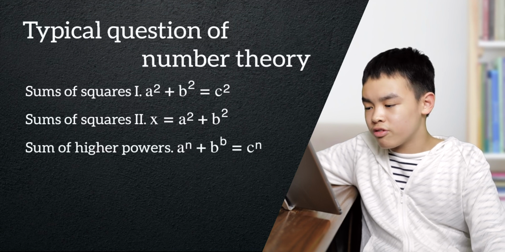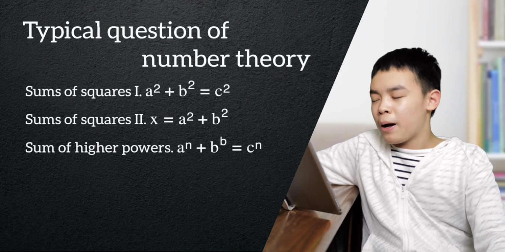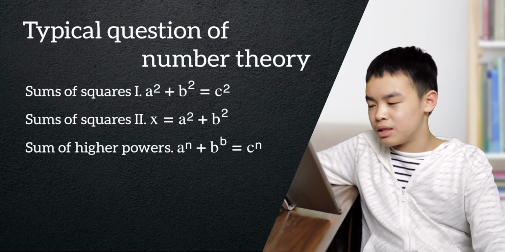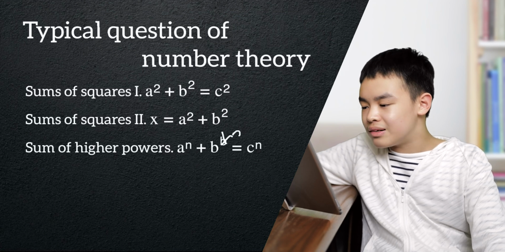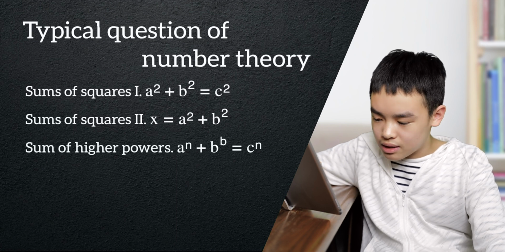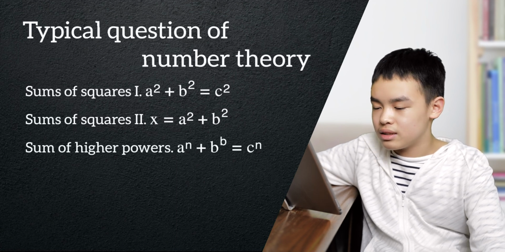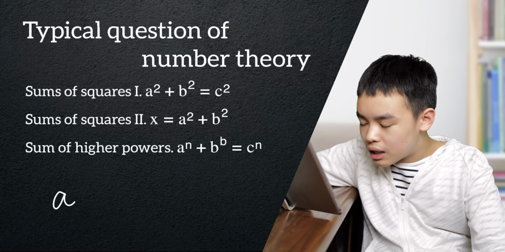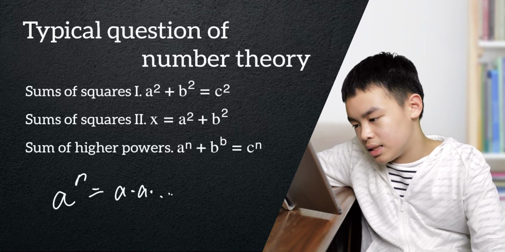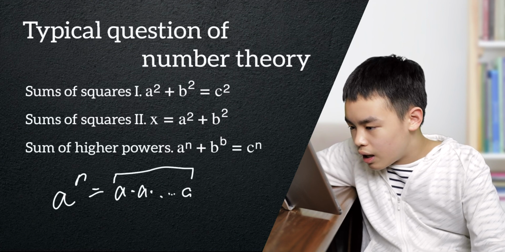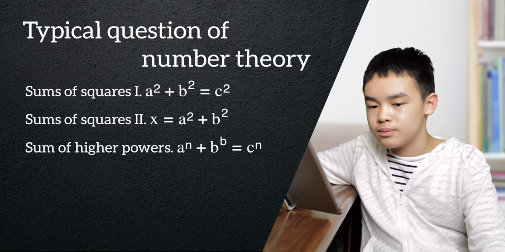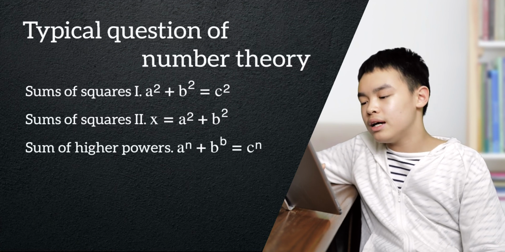And also there's the sum of higher powers: a to the nth power plus b to the nth power equals c to the nth power. Now, the nth power, you guys also probably know since I just said the second power. A to the nth power is basically a times a, n times. So the second power is the number times itself 2 times, the fifth power, 5 times.